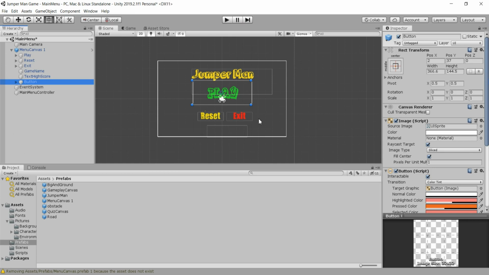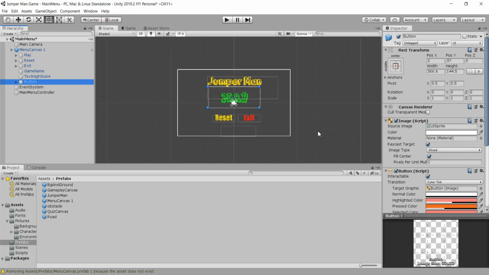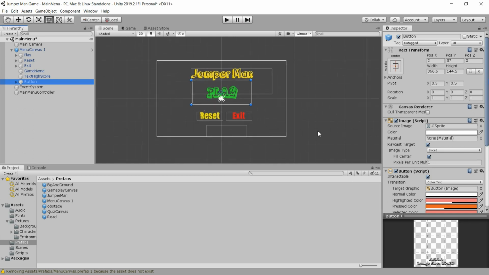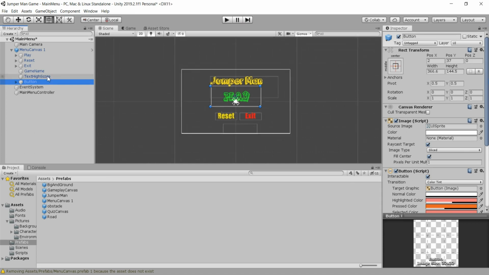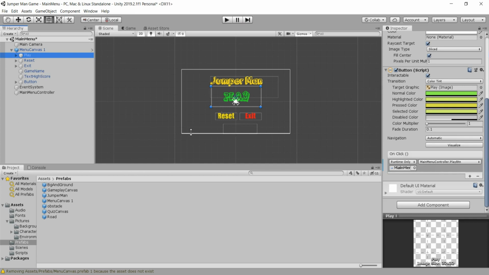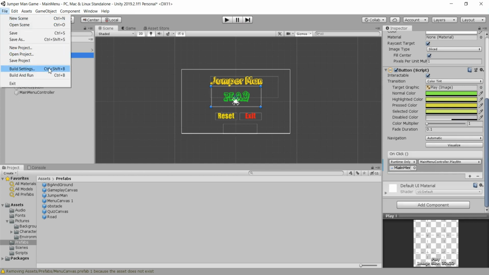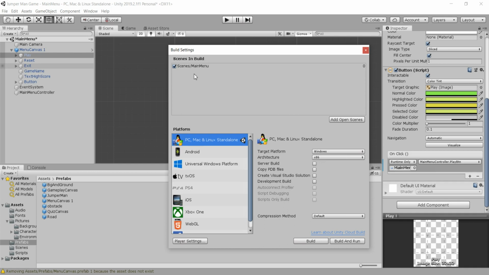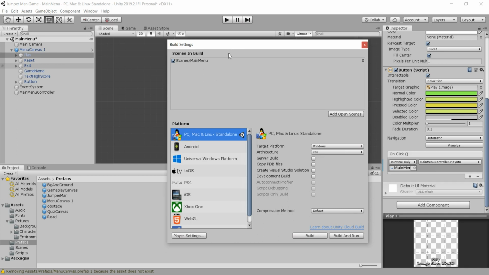This is actually the detection for this play button, and I hope that this is the detection for the other buttons, but that doesn't matter right now. Now we have the detection for this play button, and we can now, I hope, test out this play button. So everything is attached. Now when we go here in the build settings, we see that if we want to go to the gameplay scene, as I said at the beginning, we need to import that scene here in the scene build. So I will go here in the scenes.